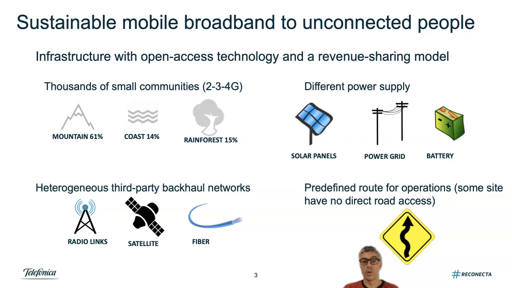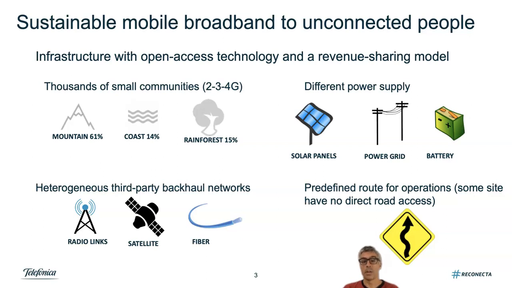In the country we focus on, there are thousands of small communities deployed. Most of them are equipped with 2-3G connectivity, while some of them also have 4G. These communities are in remote areas, in the mountains, on the coast, and even in the rainforest. Actually, the average distance from the main road is 8 km, but some of these communities are tens of kilometers away from the main road.